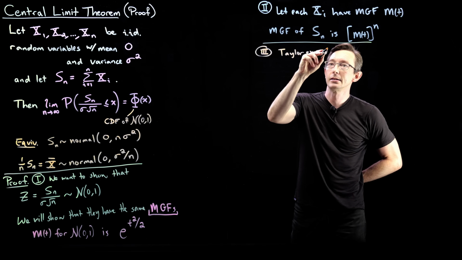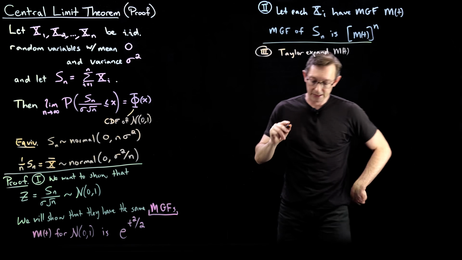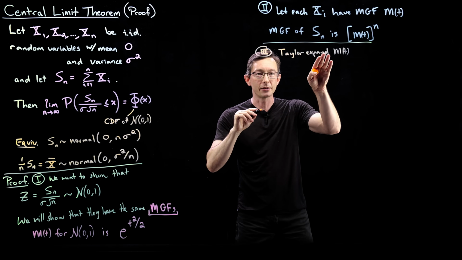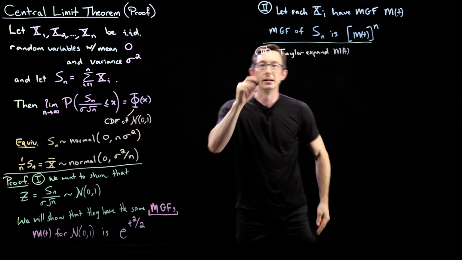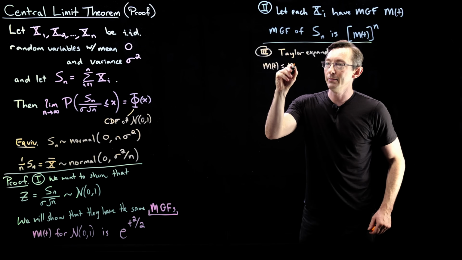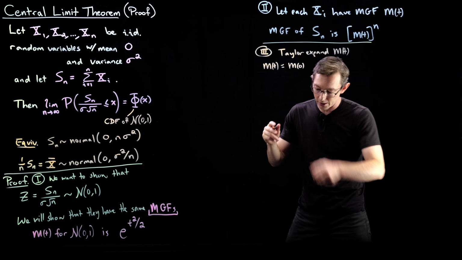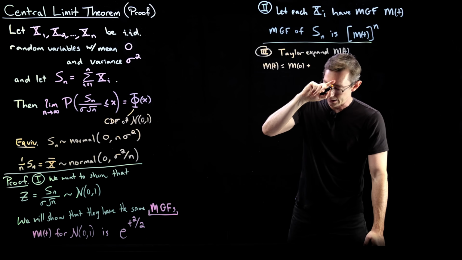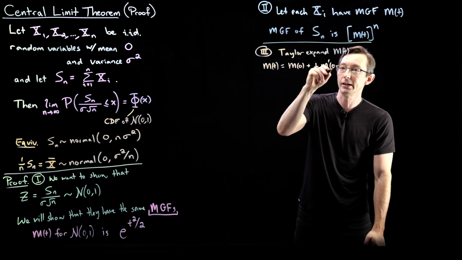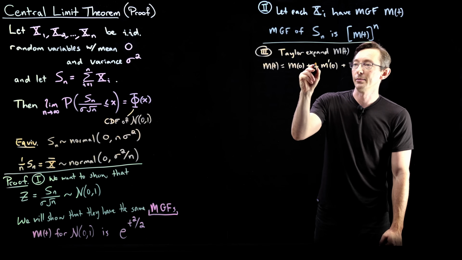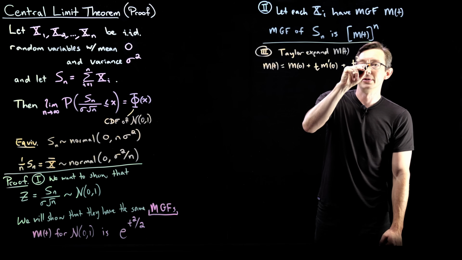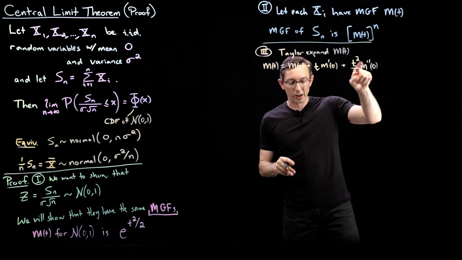Taylor expand m of t. And this is kind of cool because the coefficients of this Taylor series expansion are in fact my moments. So we can say m of t equals m evaluated at 0, plus t times m prime evaluated at 0, plus t squared over 2 times m double prime evaluated at 0, plus dot, dot, dot.